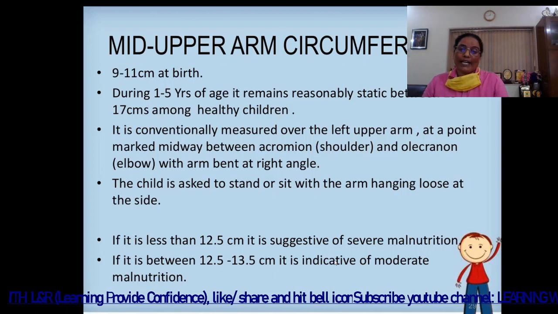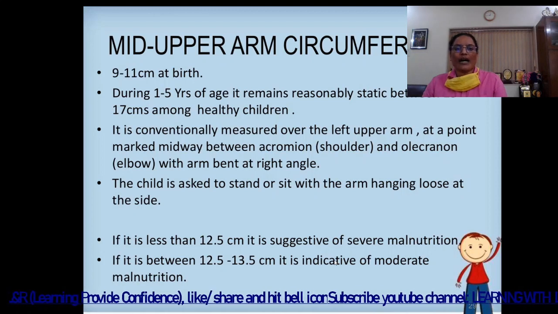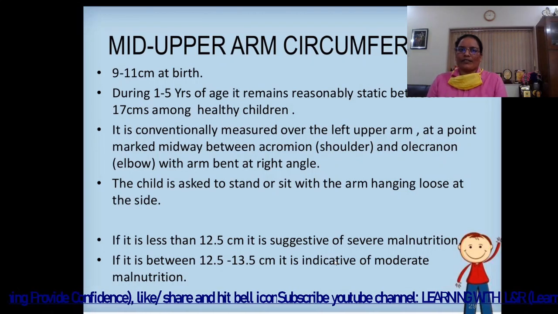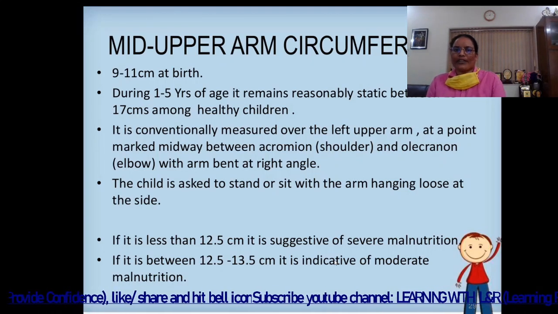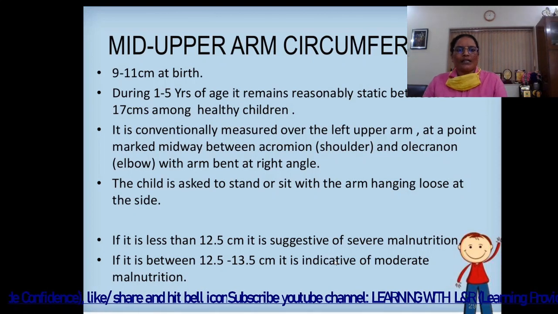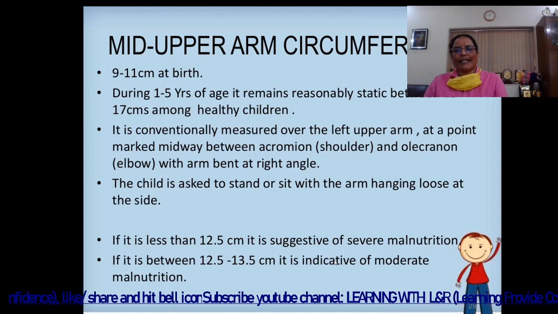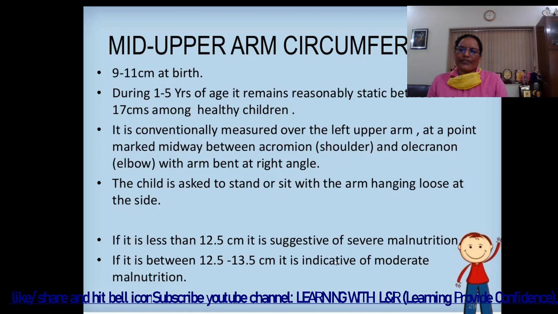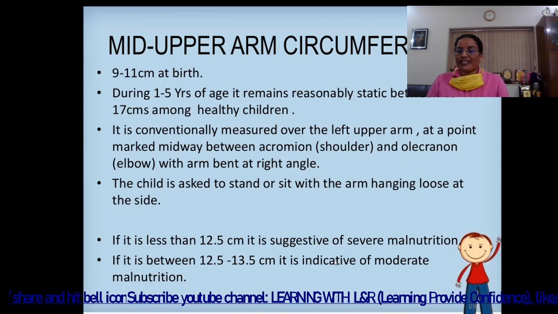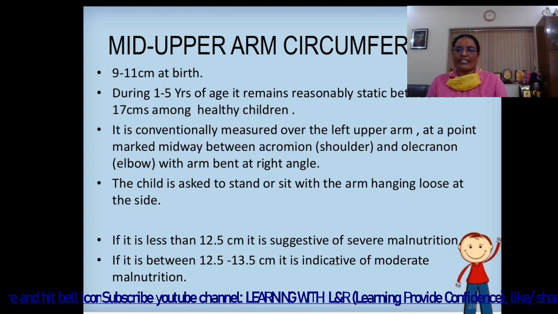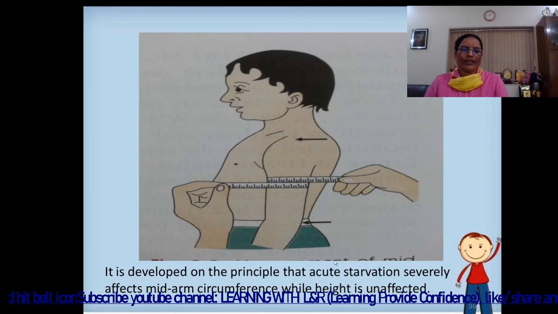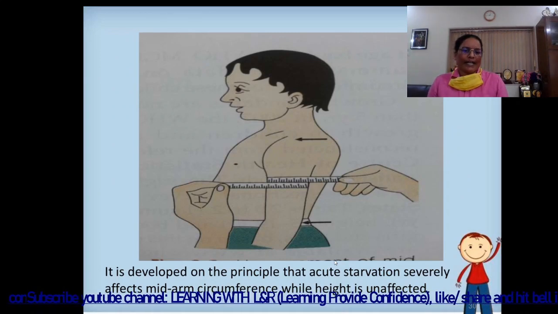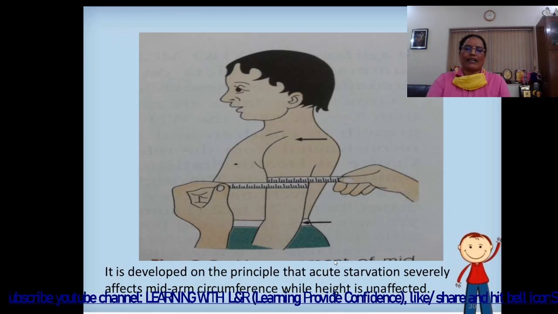And this question might be asked by your examiner. The two main points, acromion and olecranon, you have to know about before the exam. The child is asked to stand or sit with the arm hanging loose at the side. If it is less than 12.5 centimeter, it is suggestive of severe malnutrition. If it is between 12.5 to 13.5 centimeter, it is indicative of moderate malnutrition. It is developed on the principle that acute starvation severely affects mid-arm circumference while height is unaffected.